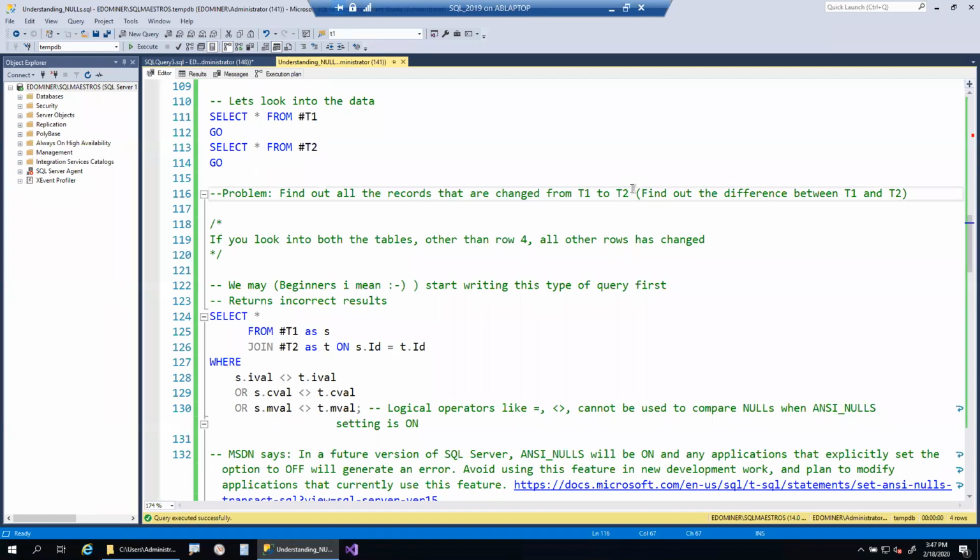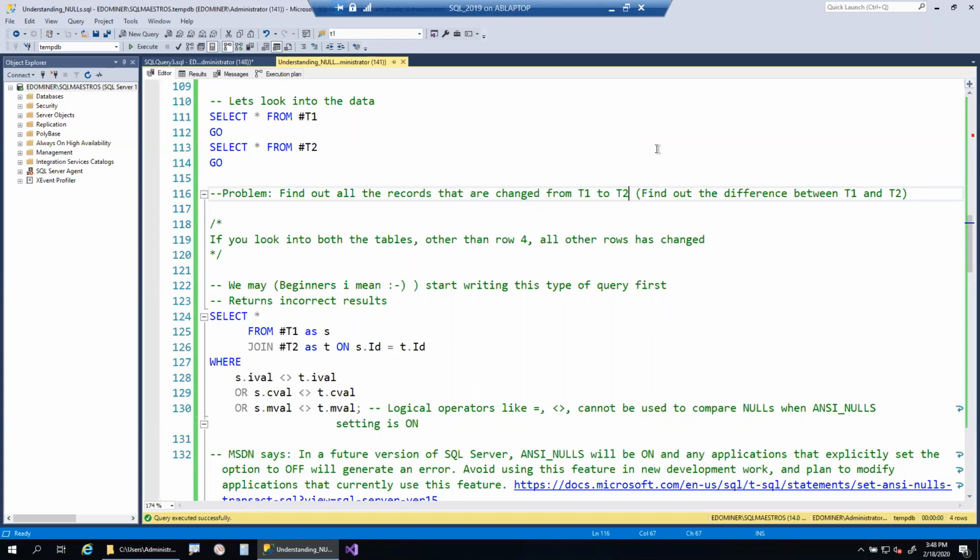So effectively, we are looking for rows that join based upon the value of the ID column, but which contain a difference in at least one column. If you want me to put it in other ways, for each row that joins, the intersection of the two rows should be empty. If the intersect is the same, that is a common value, right? If the intersect is empty, that is not common. So for each row that joins, the intersection of the two rows should be empty. That means there is some difference.